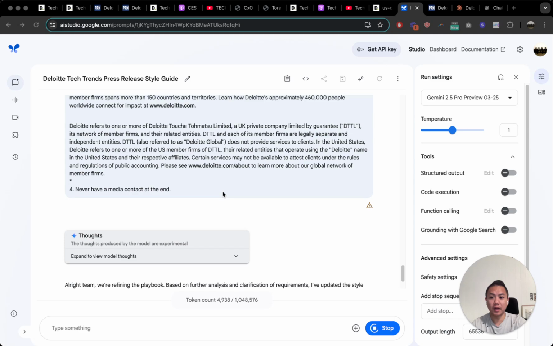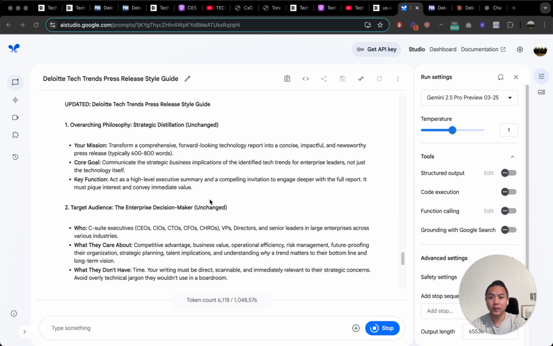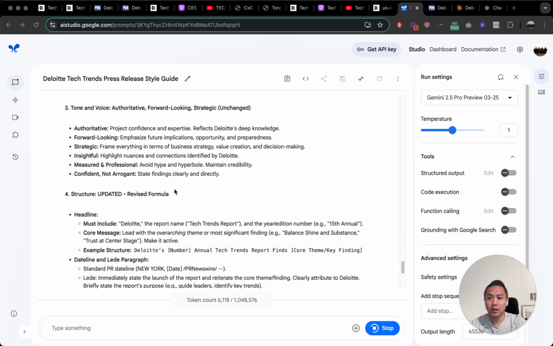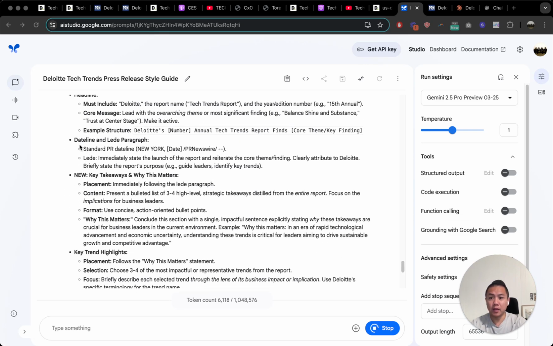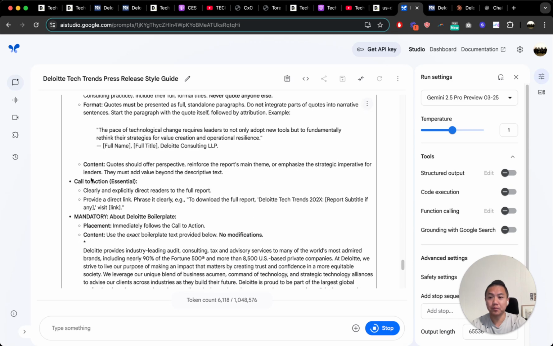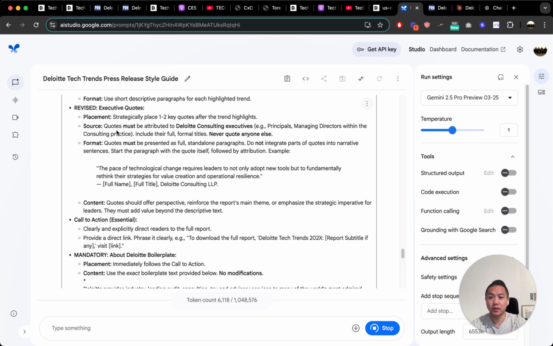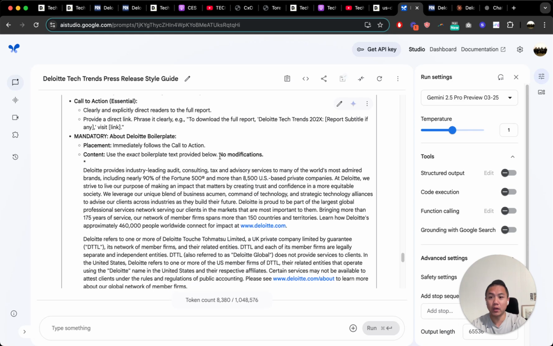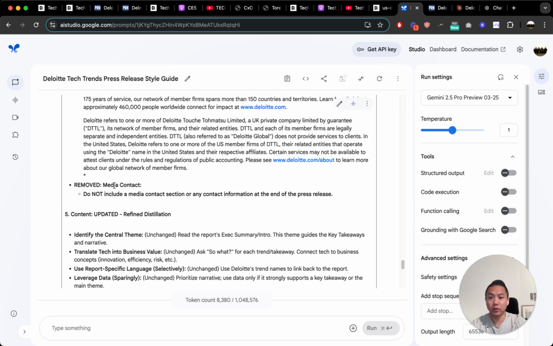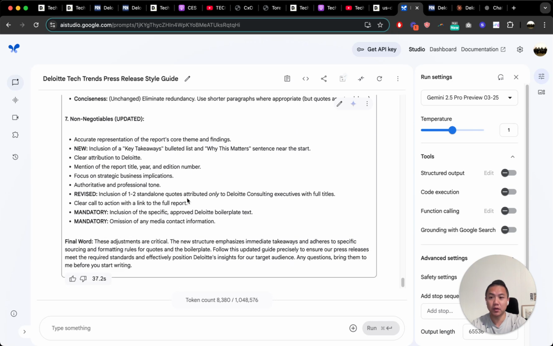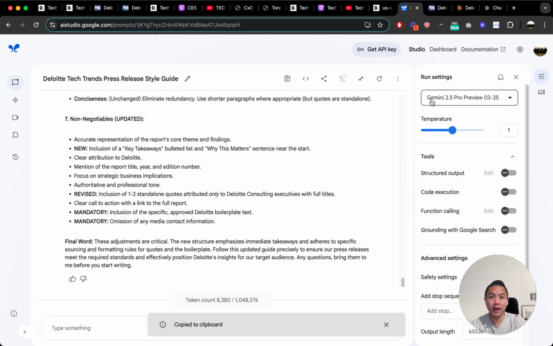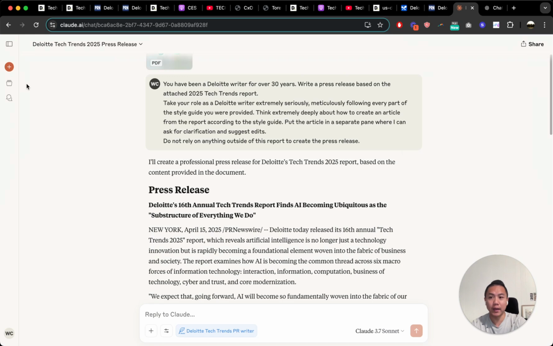Okay, so it's updating the style guide. And you'll see that it's reflected here in the structure. So key takeaways and why this matters immediately following the lead. And then we've got executive quotes. Sources: quotes must be attributed to Deloitte consulting executives. Never quote anyone else. Here's the Deloitte boilerplate. Remove the media contact. So it tracks the changes. Okay. All right, so let's go ahead and copy this markdown, put it back into Claude, rerun it, and then let's see if we have any more luck.